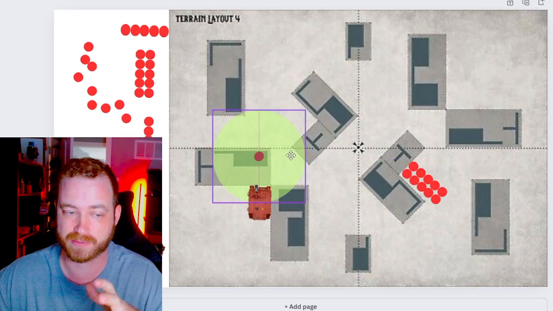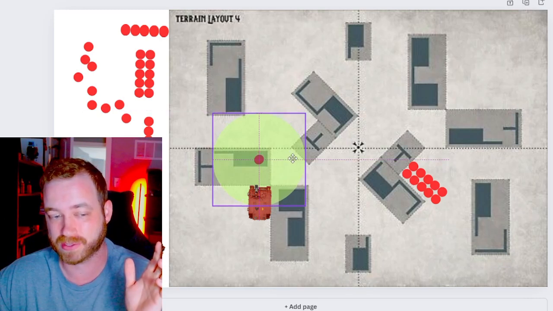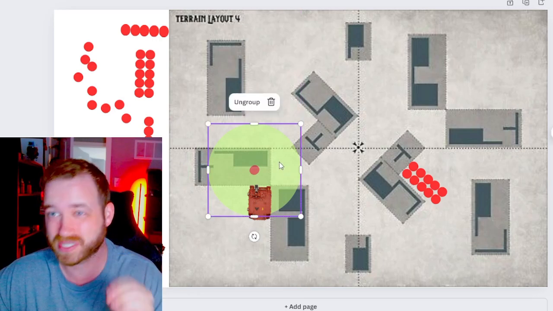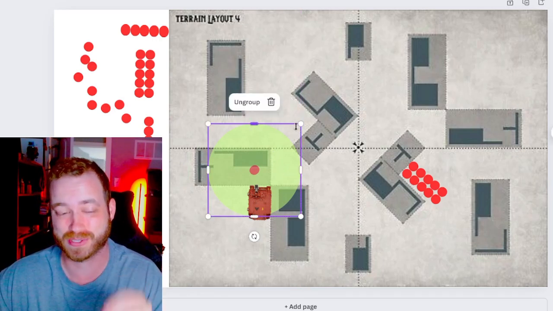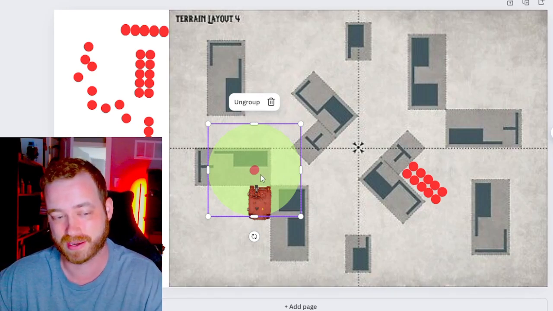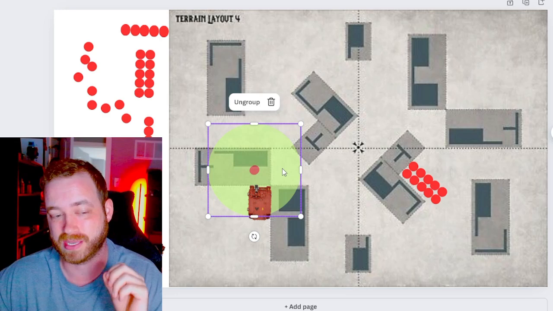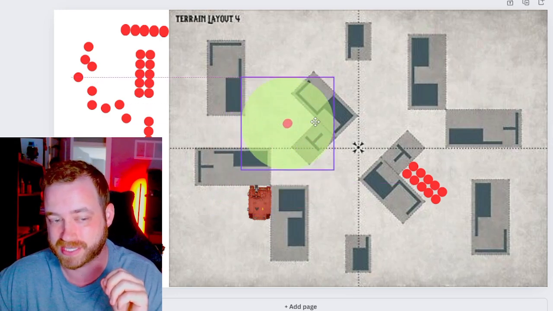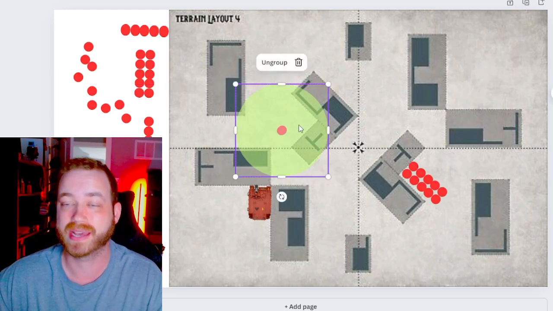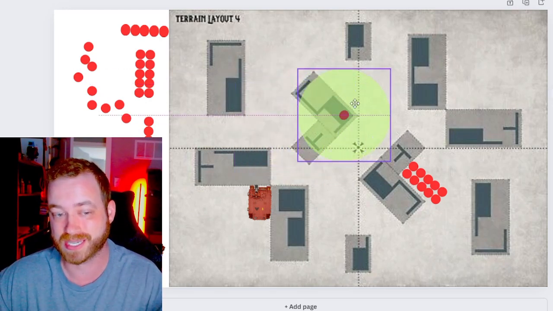So when I set up my Cypher, I'm going to be setting up, let's say, right here, if not back a little bit further away from the wall, because I really don't want them to die. If they die on first or second turn, you definitely messed up their placement. But if I start my Cypher right there, that is where he can advance out, 6 plus d6, where he can go either from here out to there, and then set up next turn where he can then advance up to here and basically just sit there the rest of the game.